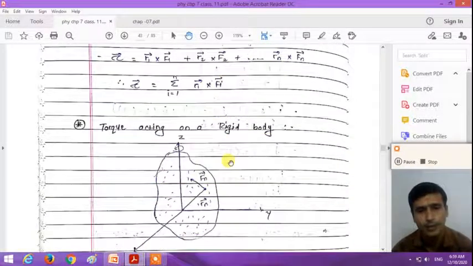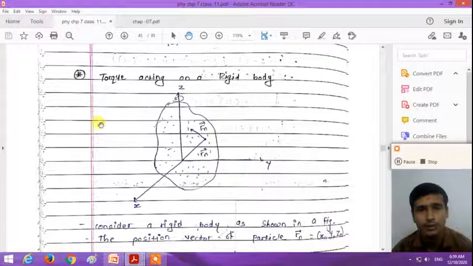Now we will understand the torque acting on the rigid body. Dear student, we know that a rigid body is made up of a system of particles, right? So how can we calculate the torque on the rigid body? Here, consider a rigid body rotating about the z-axis. For the rotational motion, we need not apply a force to all the particles of the rigid body.